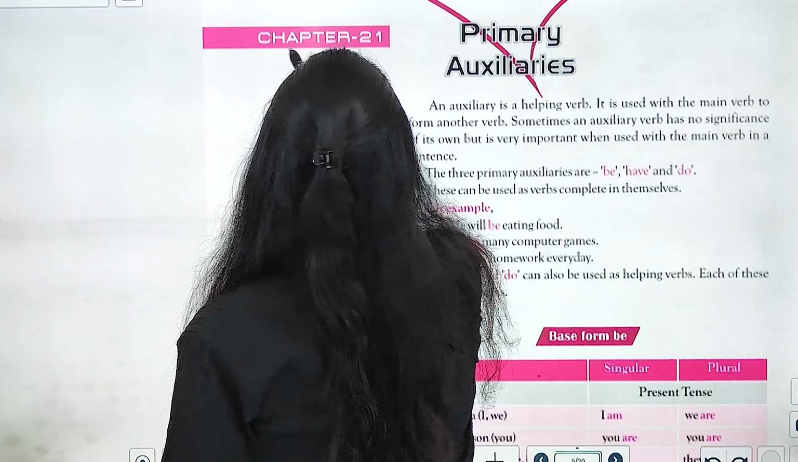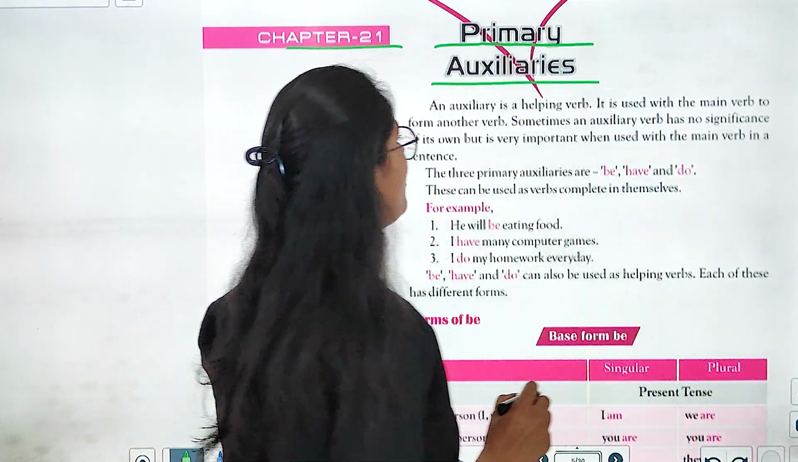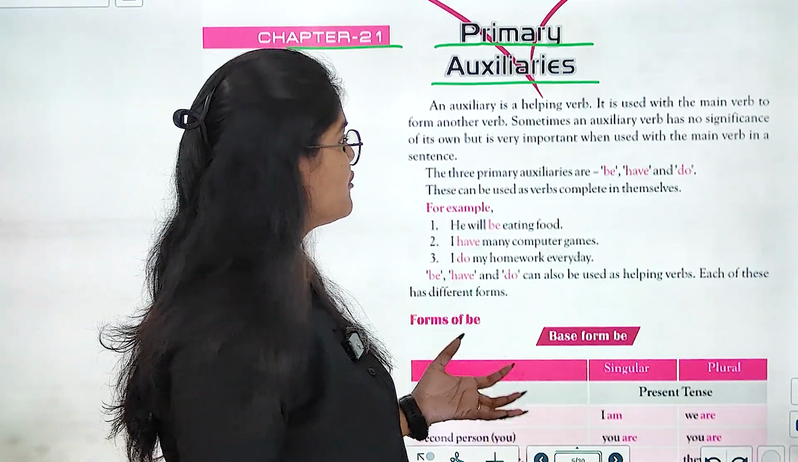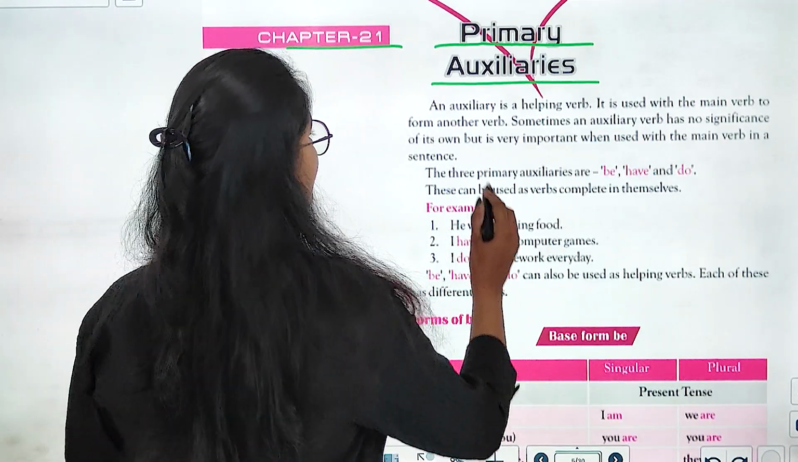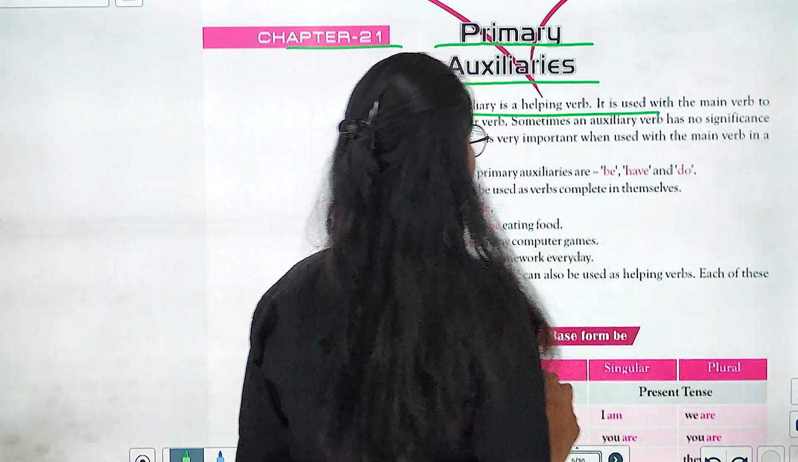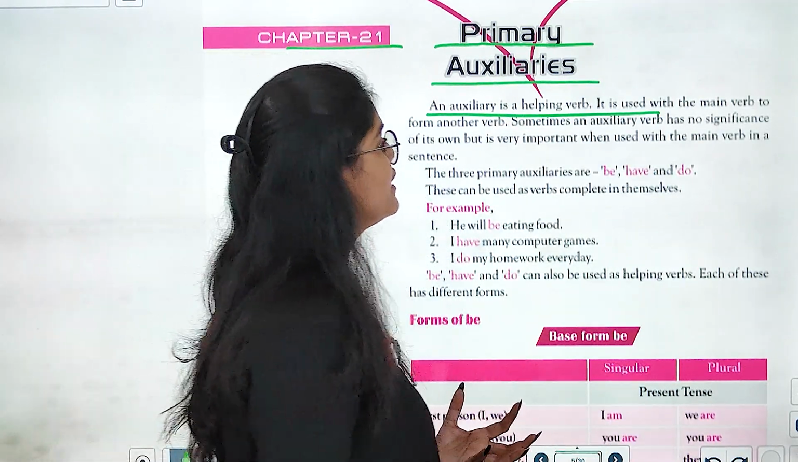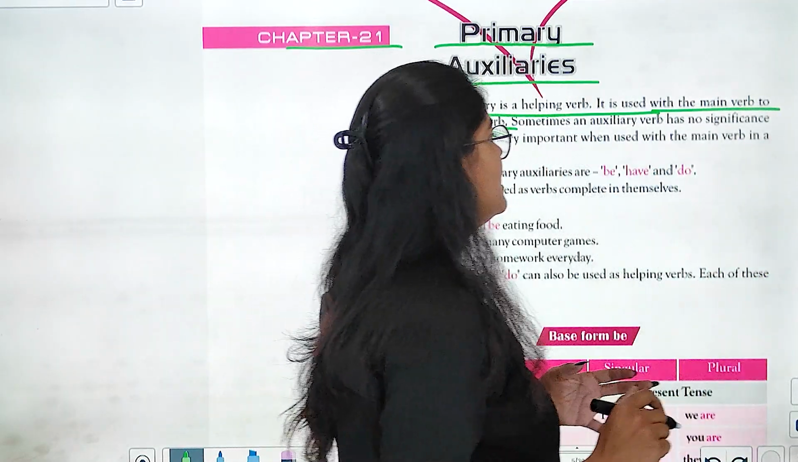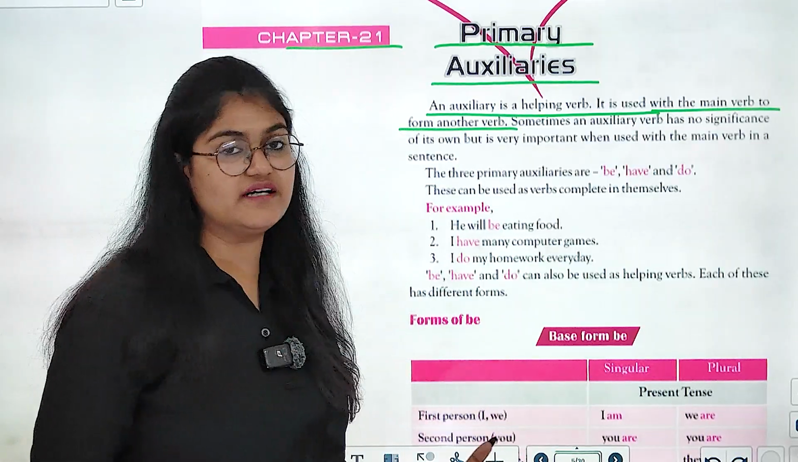So let us begin with chapter number 21 of grammar, and the name of the chapter is Primary Auxiliaries, right? So let's talk about the primary auxiliaries in this chapter. An auxiliary is a helping verb. Auxiliary का मतलब ही होता है helping verb, right? It is used with the main verb to form another verb. ये मेन वर्ब के साथ यूज की जाती है ताकि हम एक और दूसरा वर्ब बना सके.